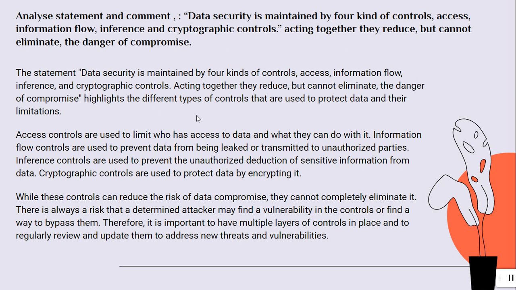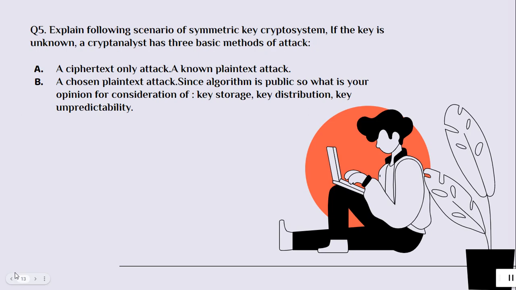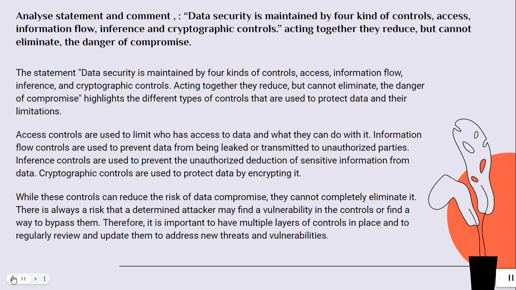highlights the different types of controls that are used to protect data and their limitations. Access controls are used to limit who has access to data and what they can do with it, and are used to prevent unauthorized detection.